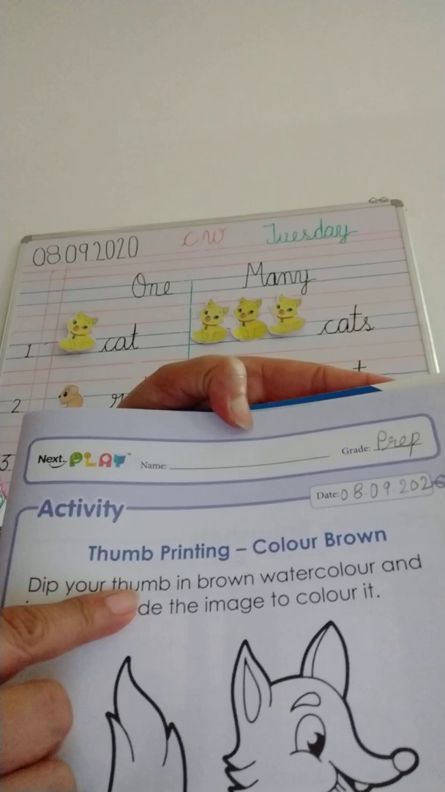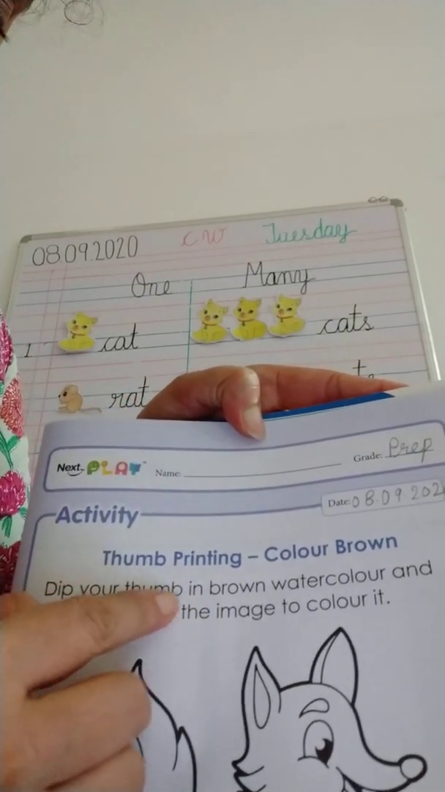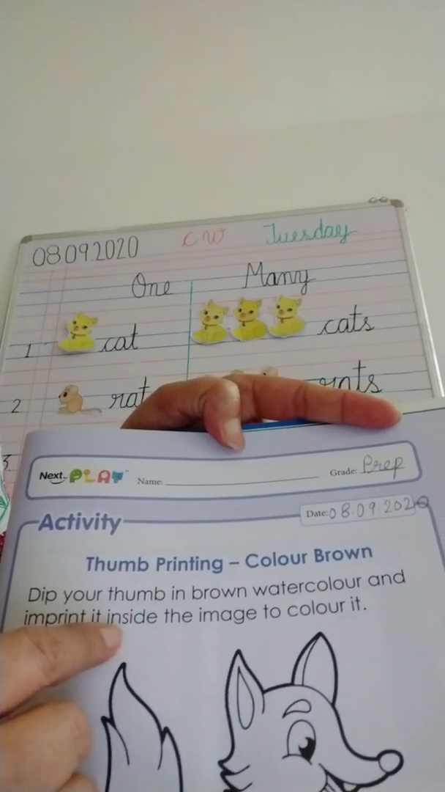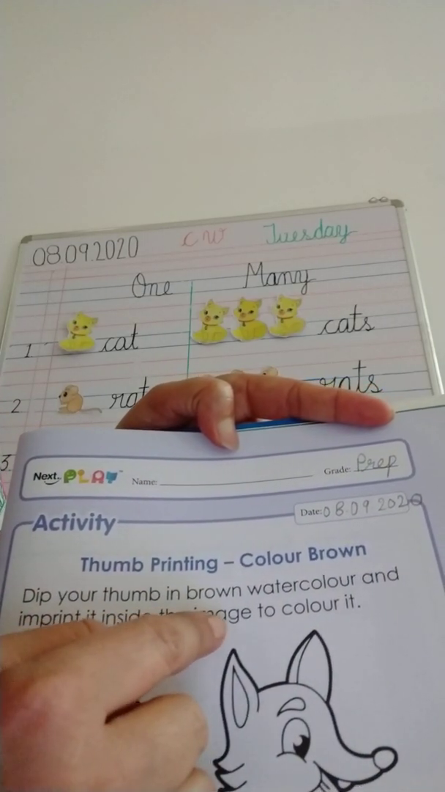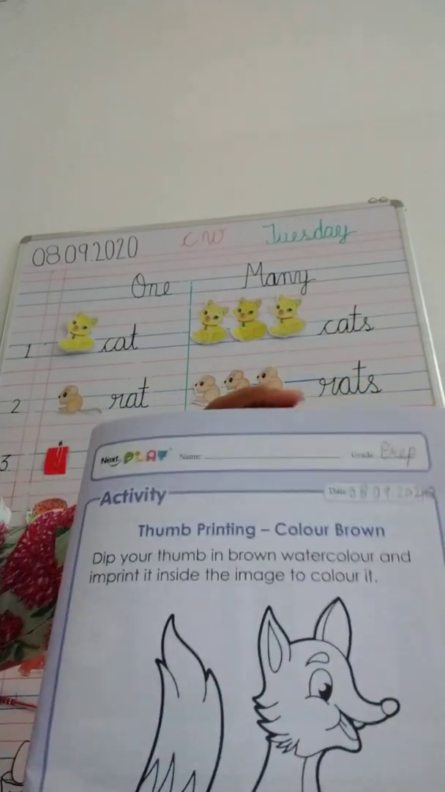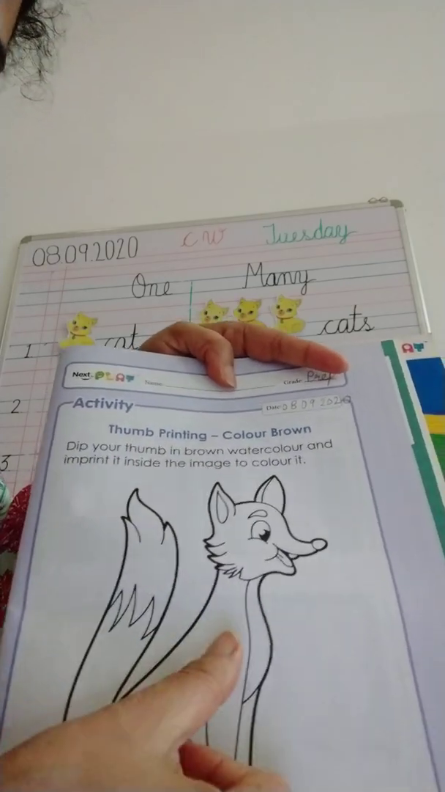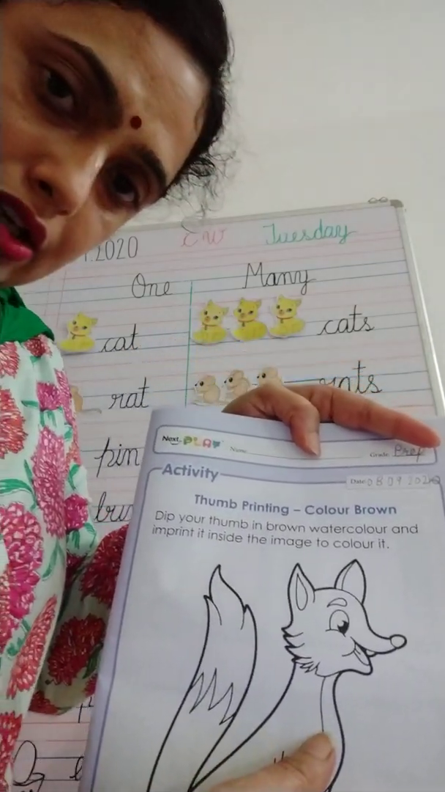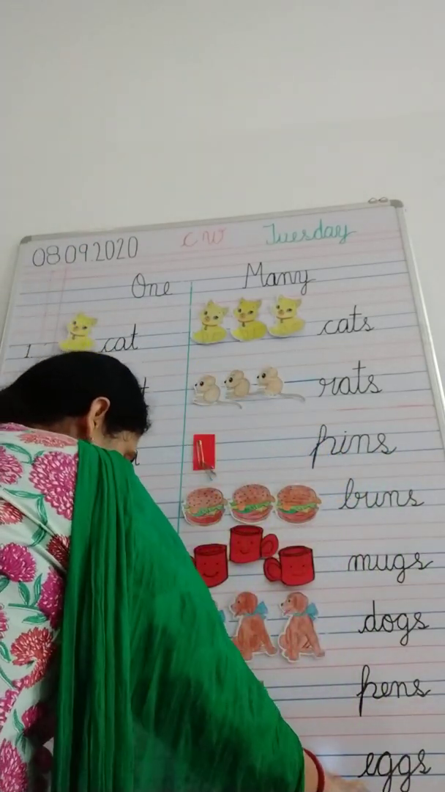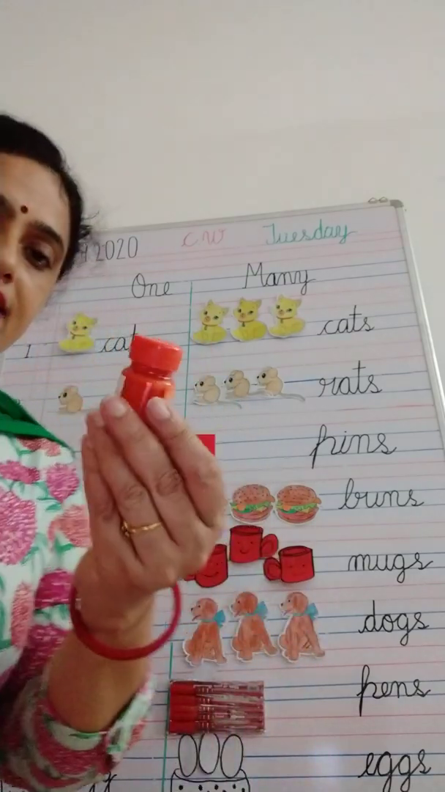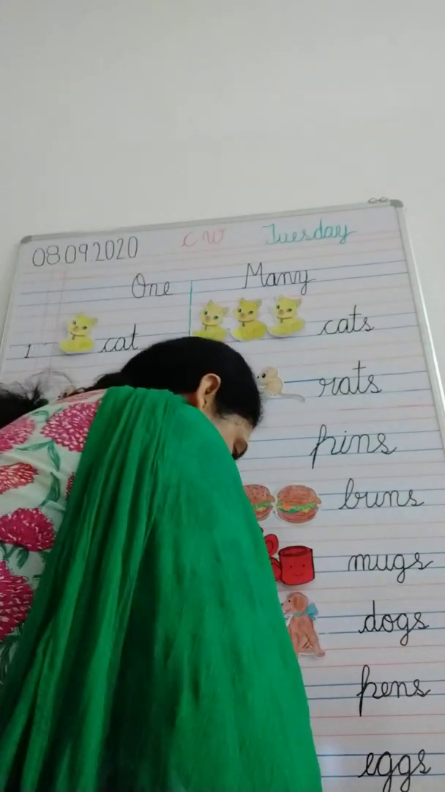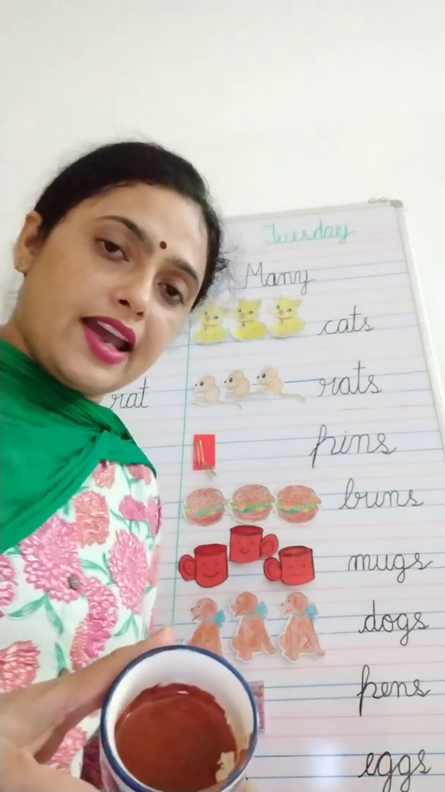Dip your thumb, this is our thumb, dip your thumb in brown watercolor and imprint it inside the image to color it. So we have to color this with the brown thumbprint. Okay, so how are we going to do it? Which two colors make brown color? Orange and red. If we mix both of them together, we will get brown color.